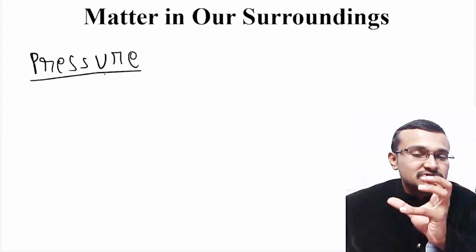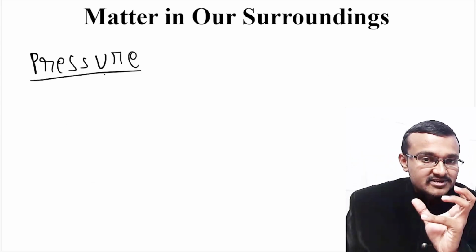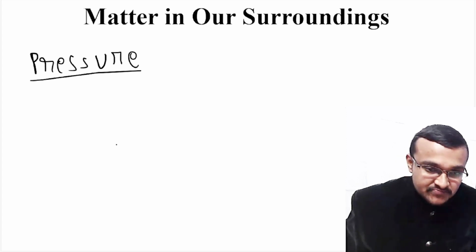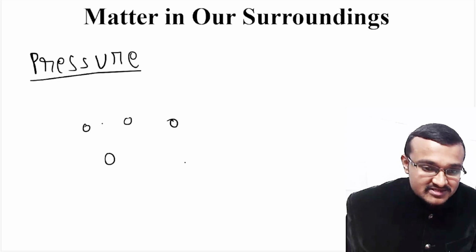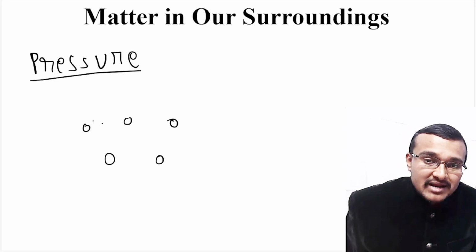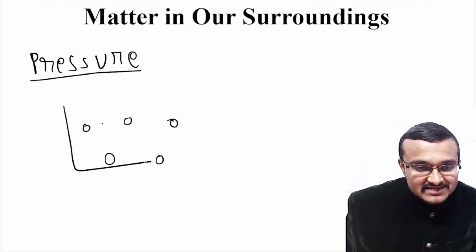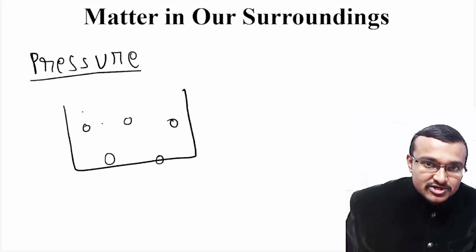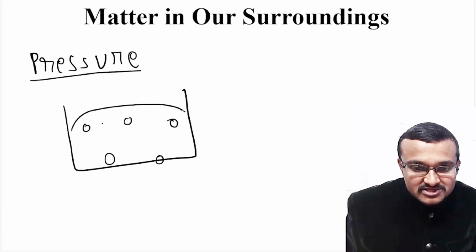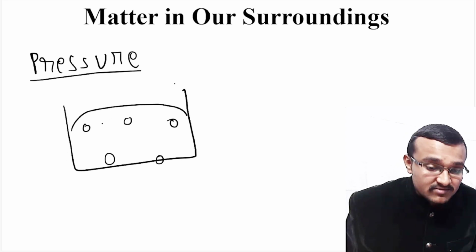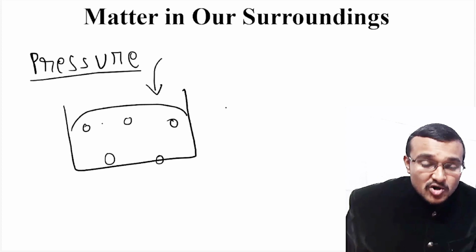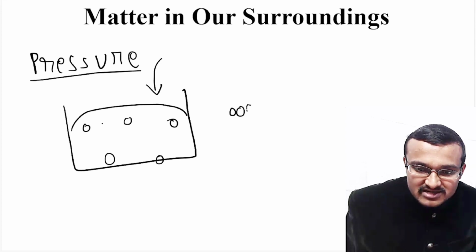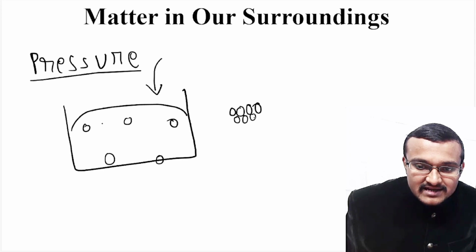Now, how does pressure affect the change of state of matter? If you take a gaseous state of a substance and apply pressure on it, let's say carbon dioxide molecules, then as you apply more and more pressure, these particles will come closer to each other and settle in a particular fashion.